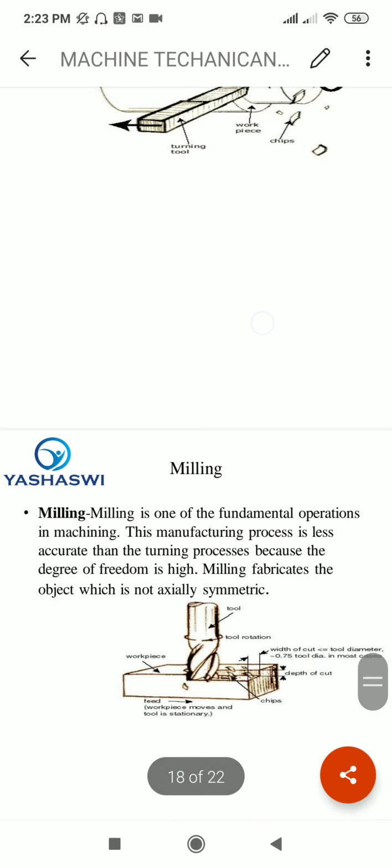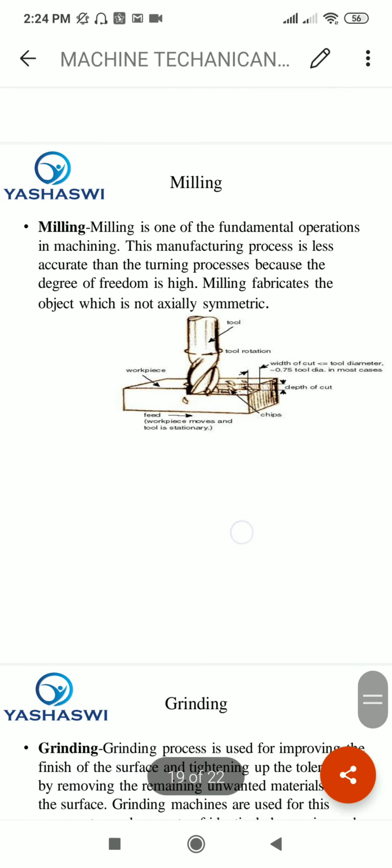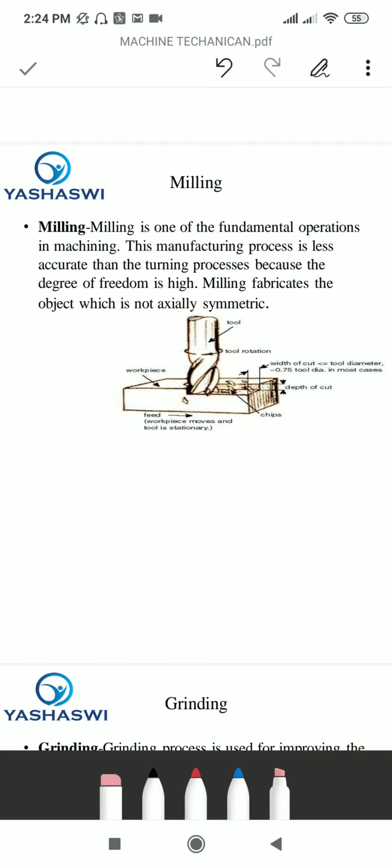Now the next operation is the milling machine. Milling is one of the fundamental operations in machining. This manufacturing process is less accurate than turning because the degree of freedom is high. Milling fabricates objects which are not axially symmetric. We will discuss the details of the diagram.